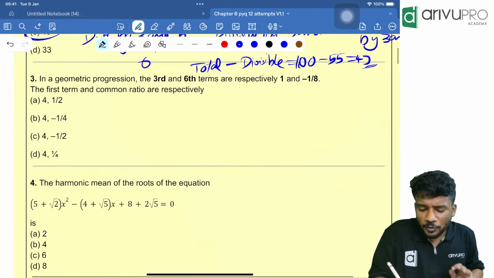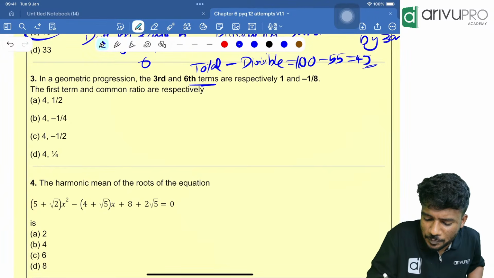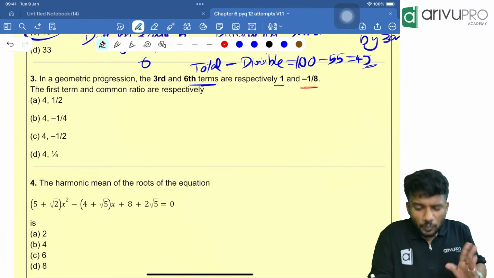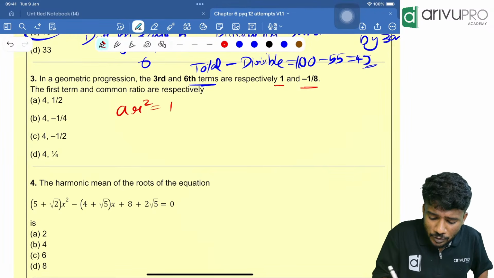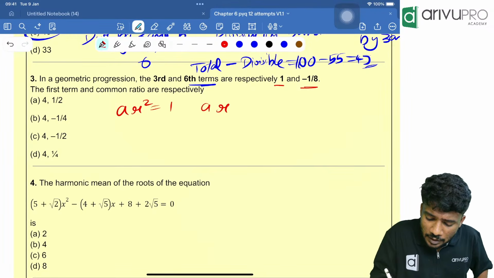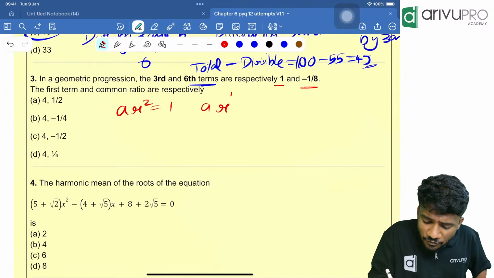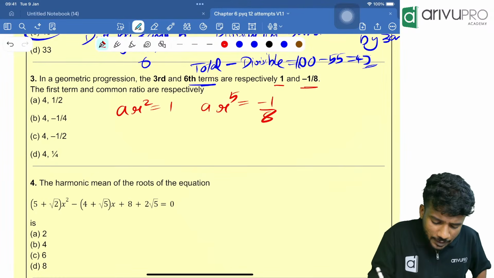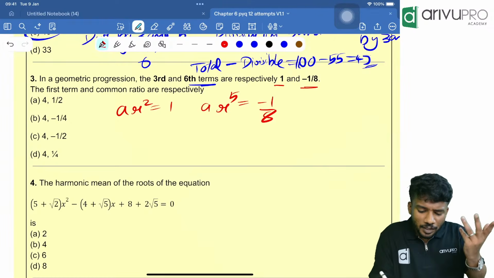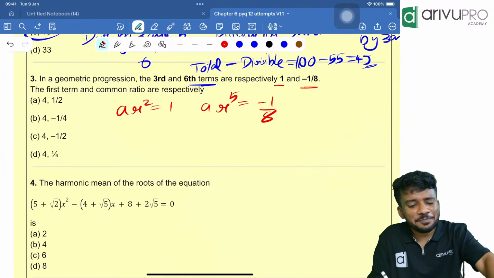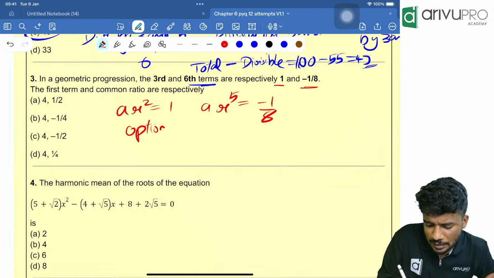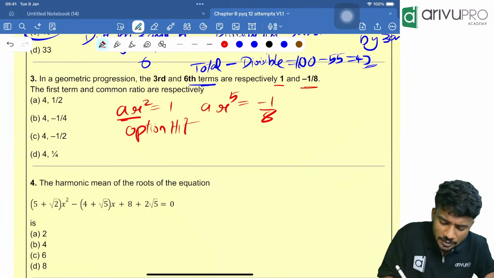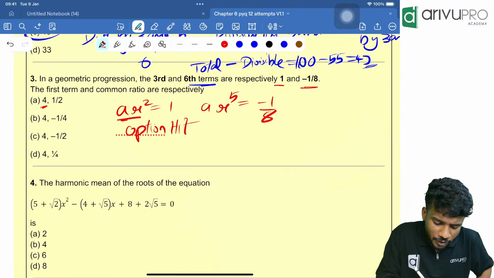Next question. In a geometric progression, the third and sixth terms are respectively 1 and minus 1 by 8. Third term means AR square is equal to 1. AR raised to 5 is equal to minus 1 by 8. The first term and common ratio are respectively what? What is the easiest way to do this, people? Option hit. Now, AR square. A is how much now according to the option?